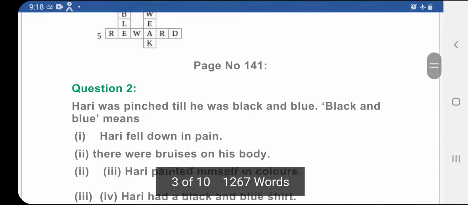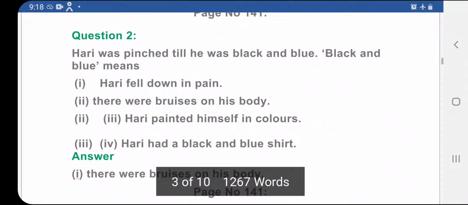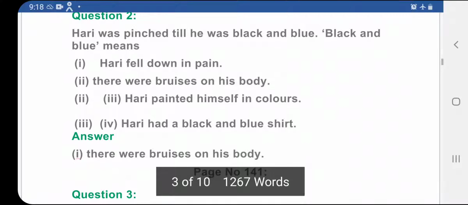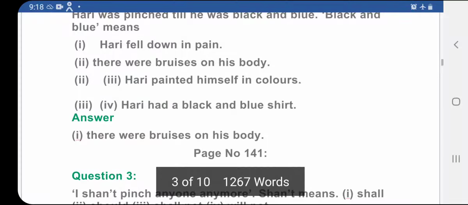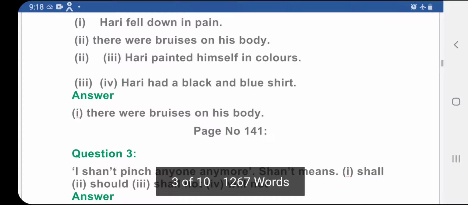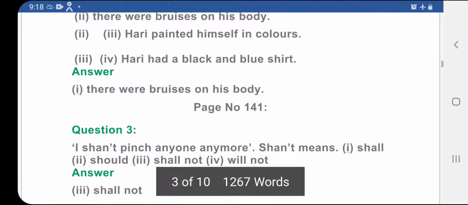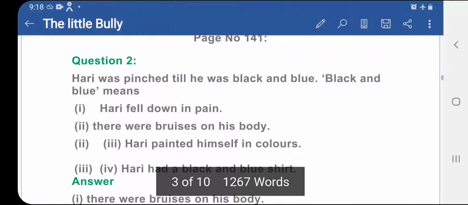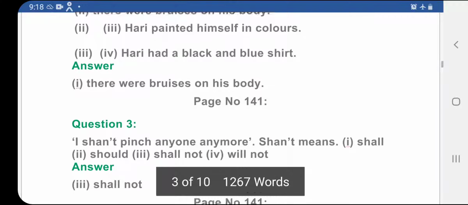Now Hari was pinched till he was black and blue. In this is a phrase, black and blue. Black and blue means Hari fell down in pain, there were bruises on his body, Hari painted himself in color, or Hari had a black and blue shirt. The correct answer is there were bruises on his body. The meaning of the sentence that he was pinched till he was black and blue means there were bruises all